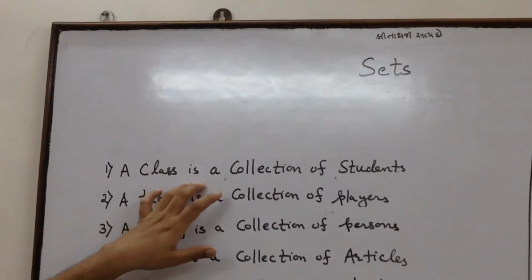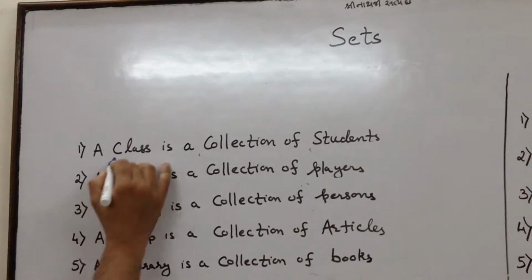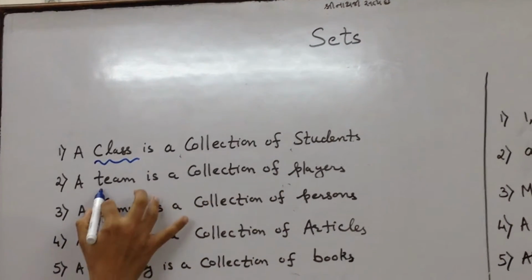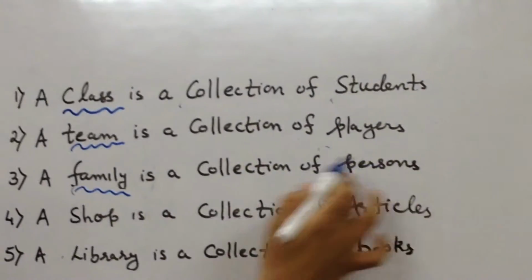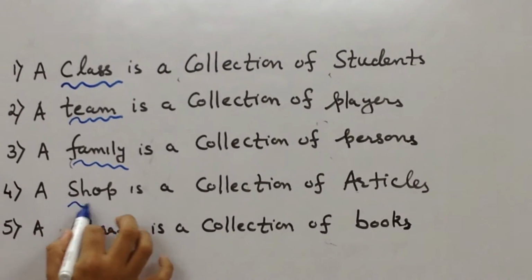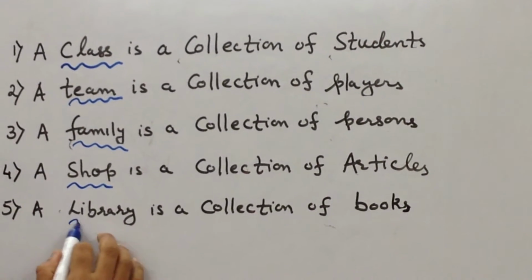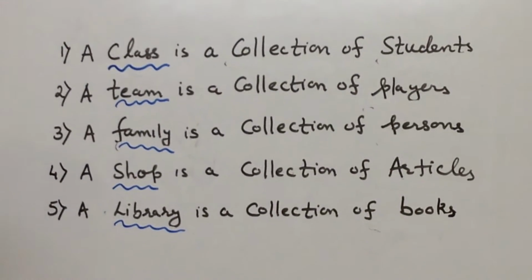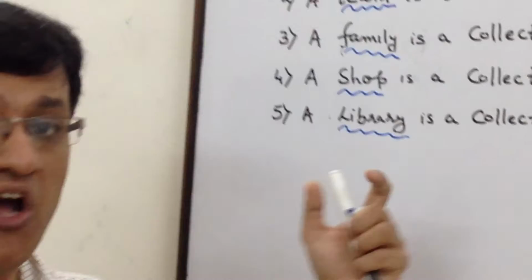A class is a collection of students. You can see the word class. A team is a collection of players. A family is a collection of persons. A shop is a collection of articles. A library is a collection of books. So in maths, when we say collection of objects, we often come across the word sets.